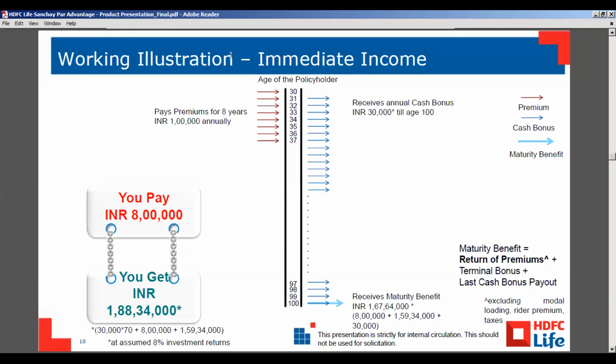But in the immediate income option, the customer is getting it immediately. But is this a guaranteed income? No, it's not guaranteed. It also depends on the 4 to 8%.